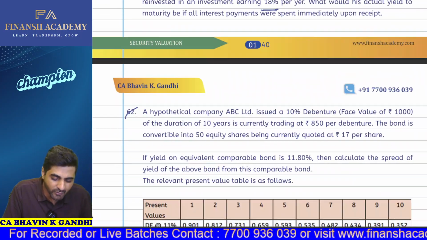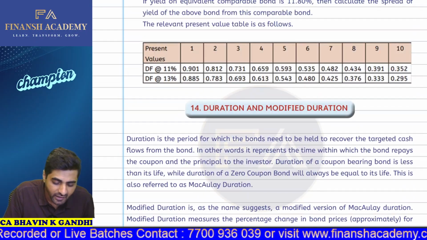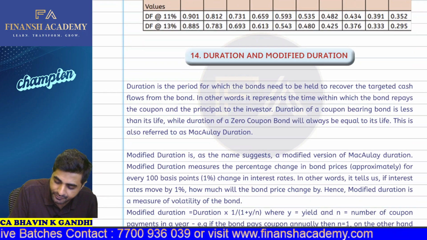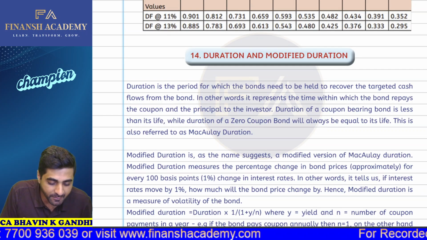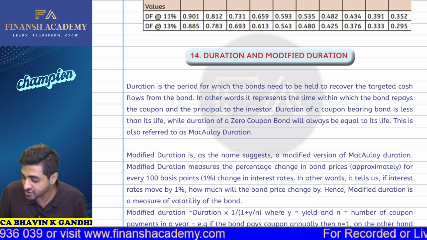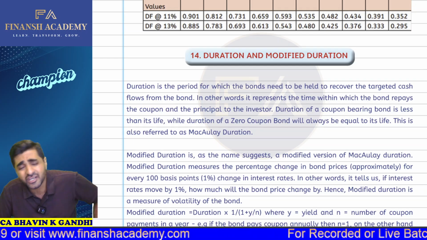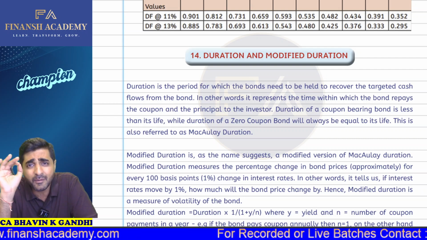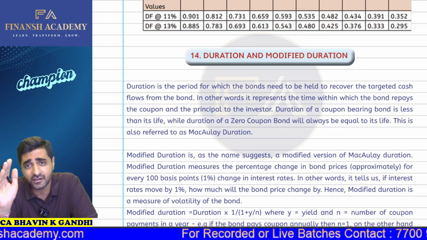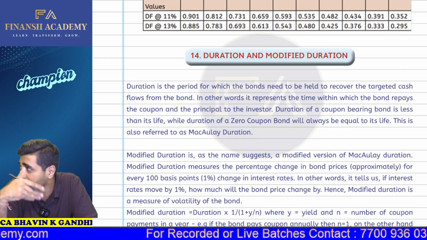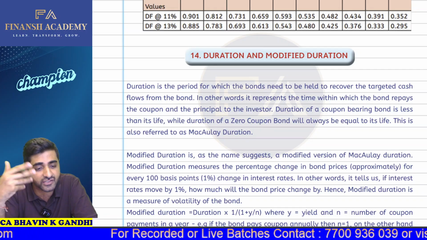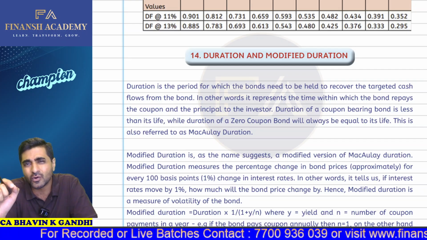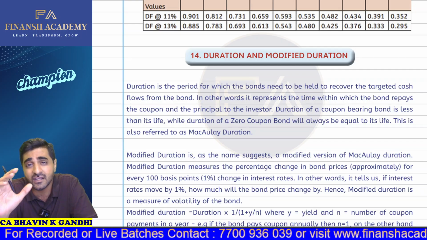Okay. So now I'm not worried much about your conversion premium part, but now we are going to start with your duration and your modified duration. So in this particular concept of duration and modified duration, first let us understand what the basic meaning of duration is. See guys, whenever we talk about coupon bearing bonds, in coupon bearing bonds you keep getting interest, right? Of course yes, you keep getting interest. So in coupon bearing bonds you are going to get your amount of interest every year.